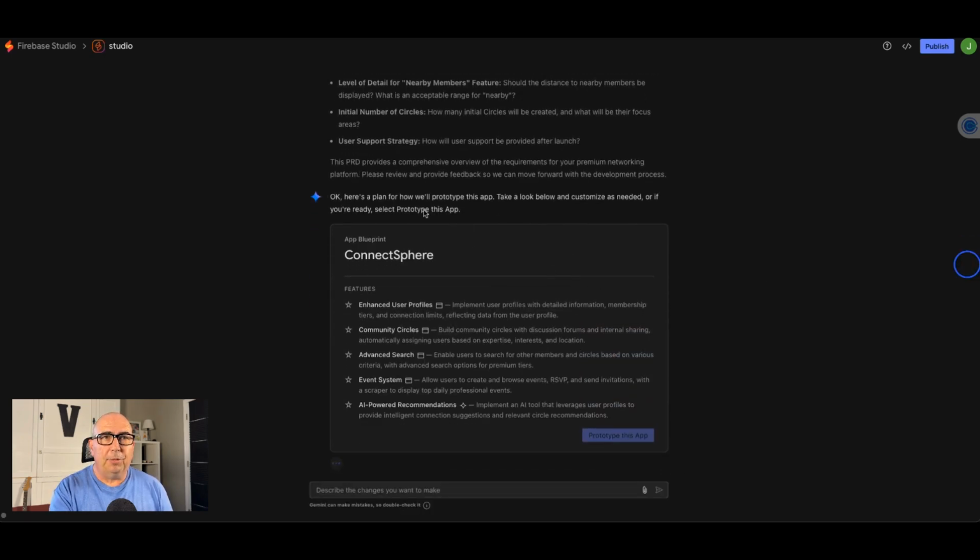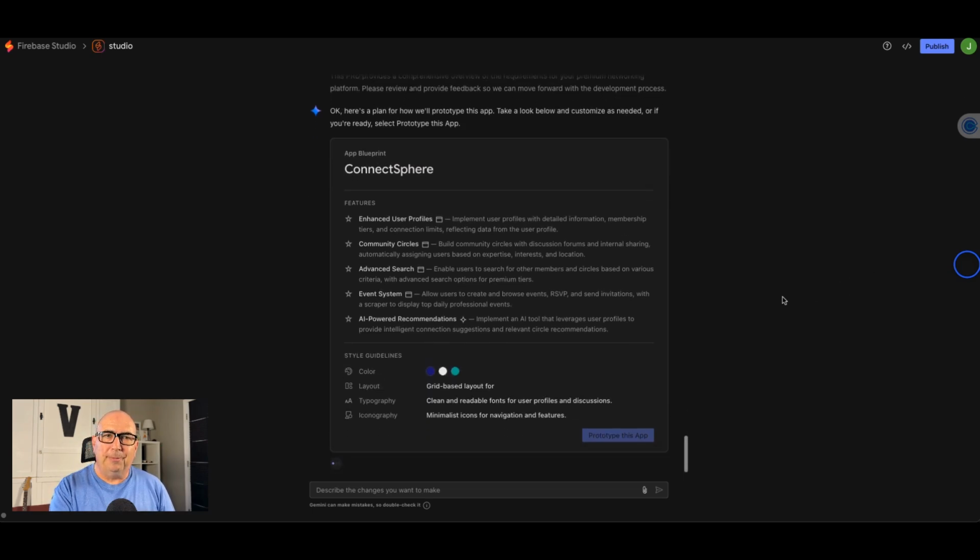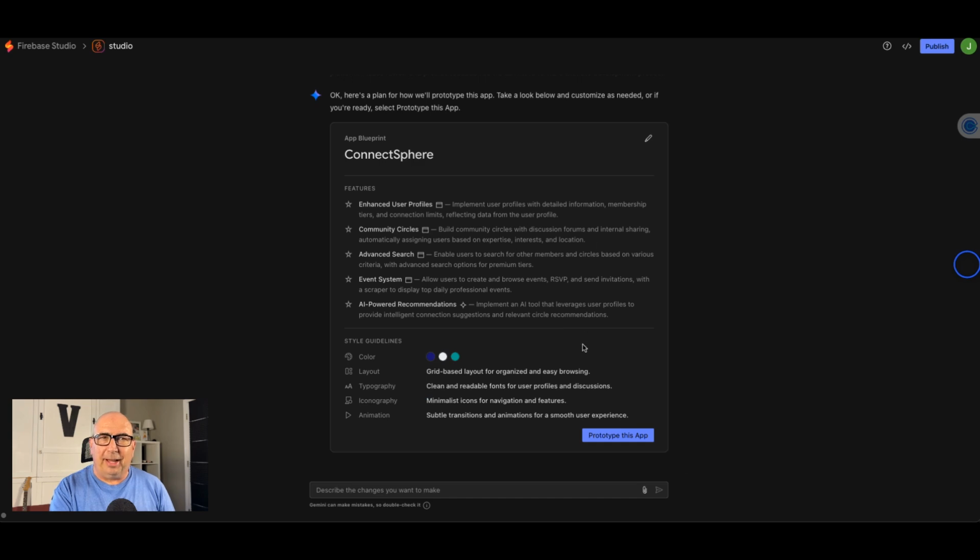It is going to come through here and do ConnectSphere. That's our new app. And so it's listed out some of these items. By the way, in the prompt, I told it just build out the core minimum for us, not the whole thing. And so it's thinking through that, coming up with the items. I told it it doesn't have to be functioning either.